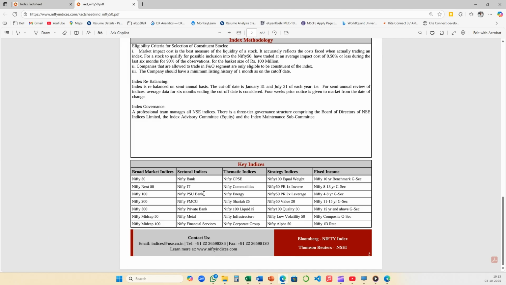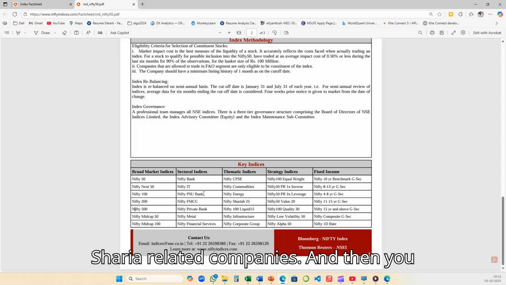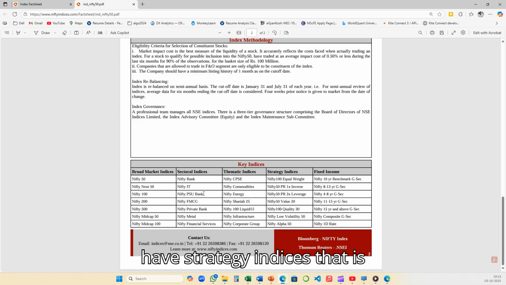Then you have thematic, only for commodities, only for energy, only for Sharia, that is Sharia 25, a collection of all the Sharia related companies. And then you have infrastructure. So that is theme based categorization. And then you have strategy indices, that is Nifty 100 Equal Weight, or maybe Nifty 50 Value 20. So now these are NSE indices.